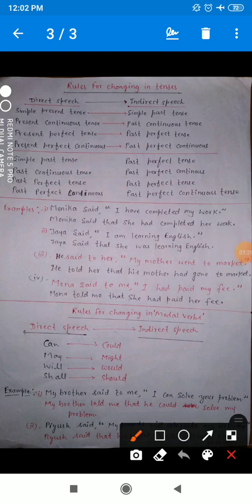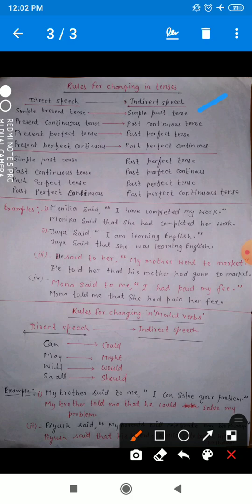Now see further: rules for changing tenses. Let's see how the tenses change when we change a direct sentence into indirect speech. Suppose we have two columns, the first one direct speech and the second one indirect speech. Now see, simple present tense. Suppose the reported speech is in simple present tense. When you change the sentence into indirect speech, it will change into simple past tense.